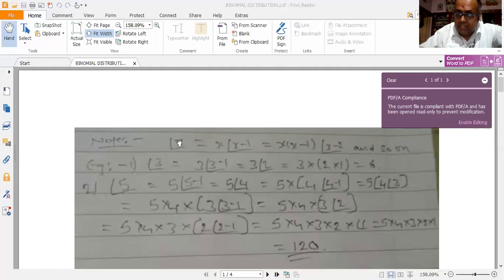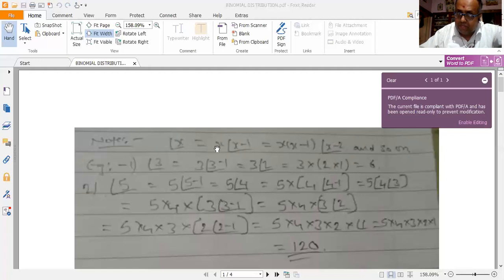This procedure can be applied repeatedly time and again until I get factorial 1 equal to 1 on the right hand side. So factorial x can be written as x into factorial of x minus 1.